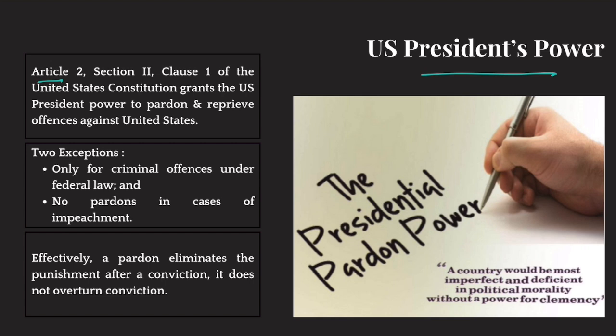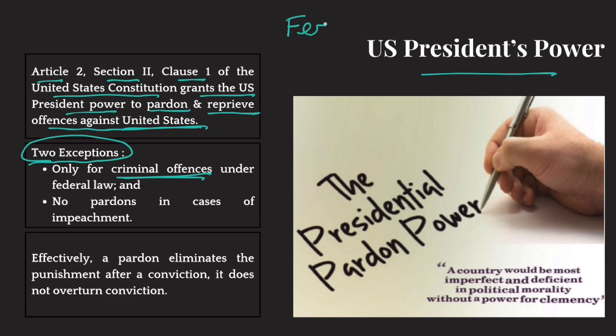Article 2, Section 2, Clause 1 of the American Constitution grants the US President the power to pardon or reprieve, that means reduce the sentence, for offenses against the United States. So he has the power to pardon anyone who has committed an offense against the United States. But there are two exceptions to this power. The president can pardon only criminal offenses, not civil offenses. And those criminal offenses should be criminal under federal law.